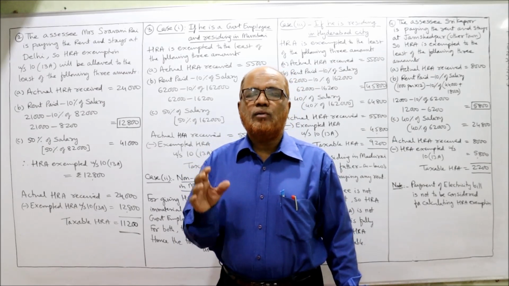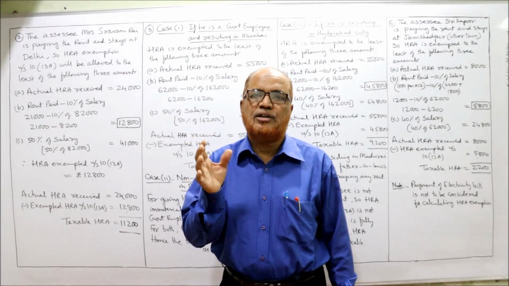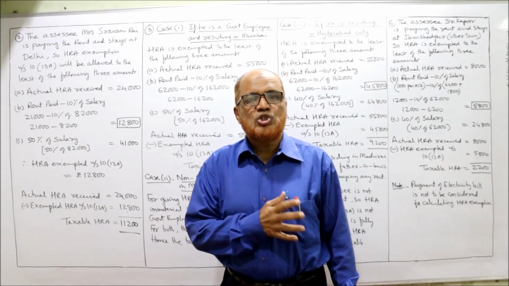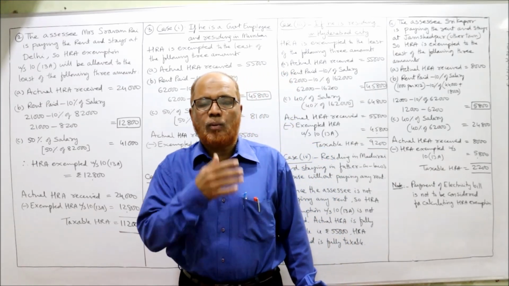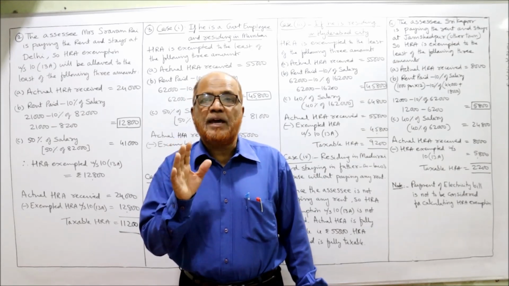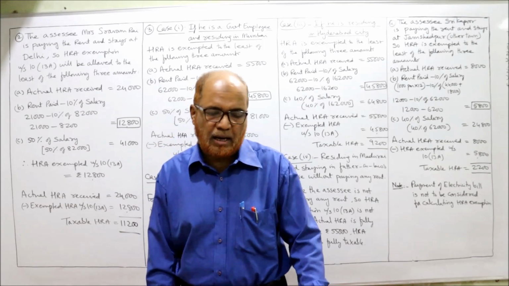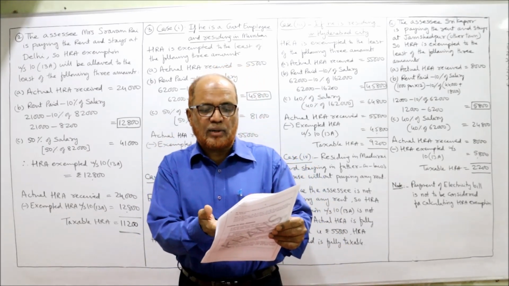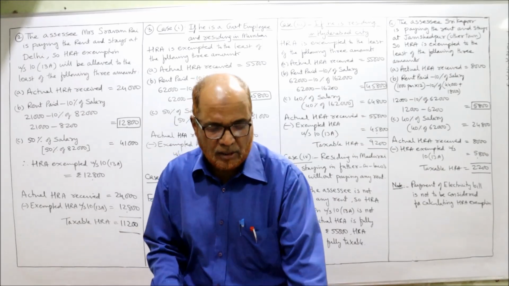We only have to calculate how much is the exempted HRA under section 10 subsection 13A. First of all, we have to check the condition whether she will get the exemption or not. What is the condition? Whether she is paying the rent or not. If she is paying the rent, then only exemption will be allowed. She is paying the rent, 21,000 as given in the problem. Rent paid by her is 21,000.